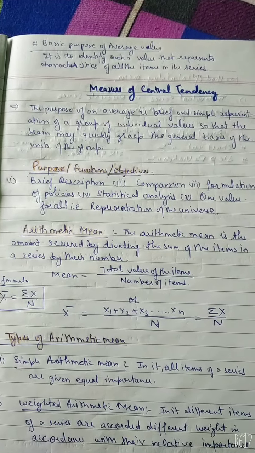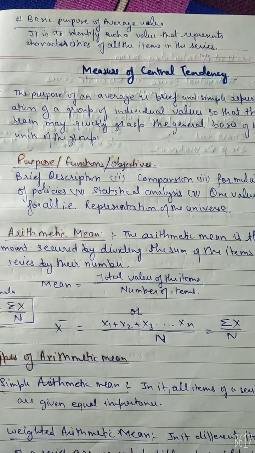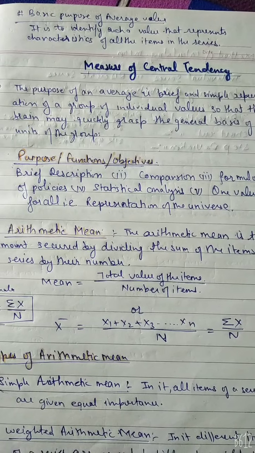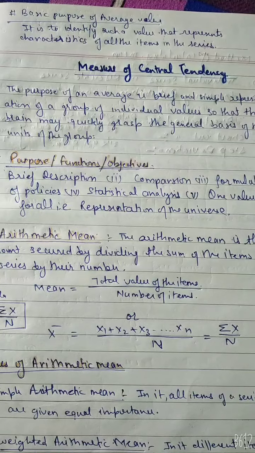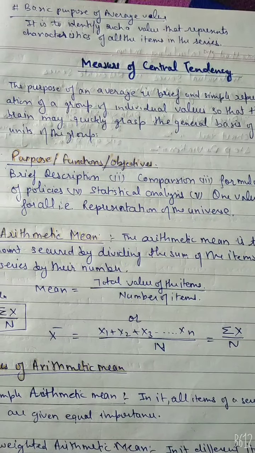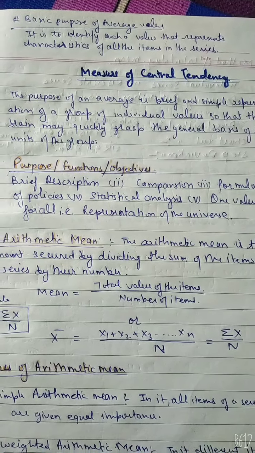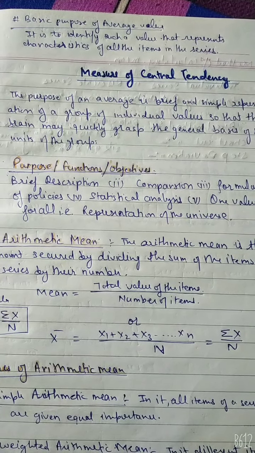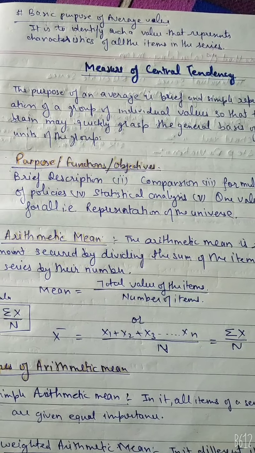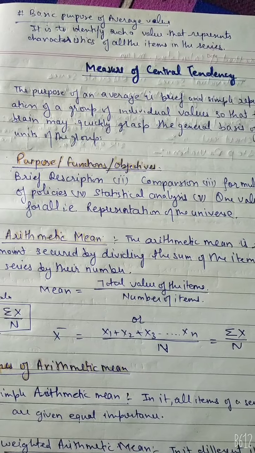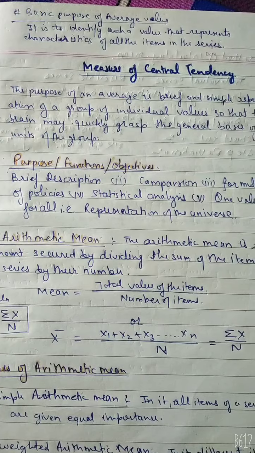Next, formulation of policy. Average helps in formation of policy. For example, in India, per capita income is a certain amount per annum, which is much less than many countries in the world. Next, statistical analysis. Average constitutes the basis of statistical analysis. For example, if we know the average marks secured by the students of a class in their different subjects, one can easily analyze the subjects in which the students are weak.